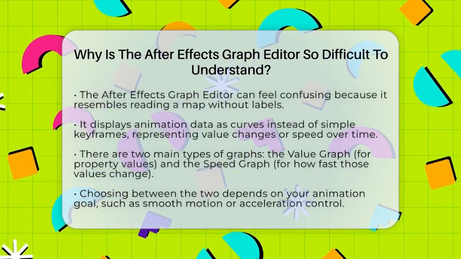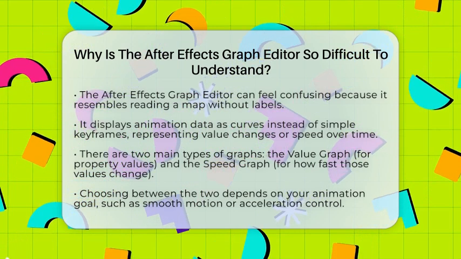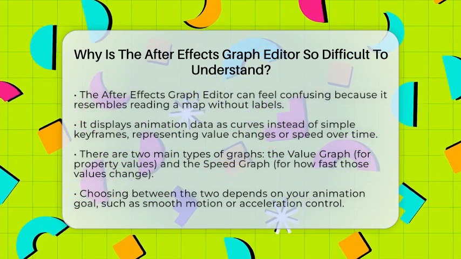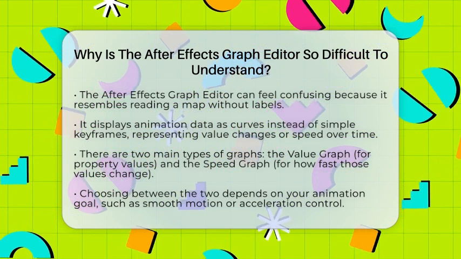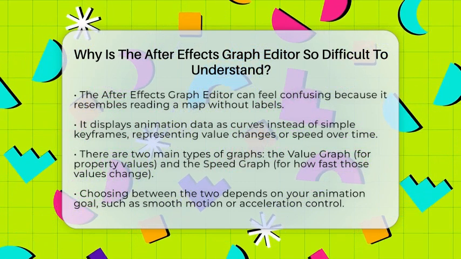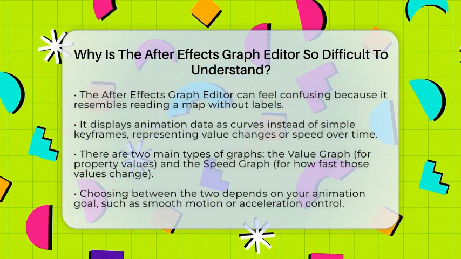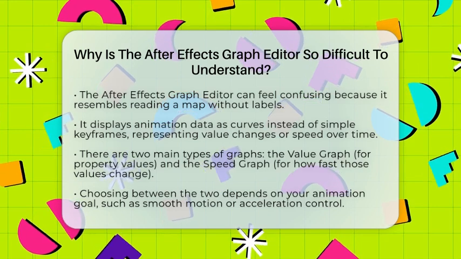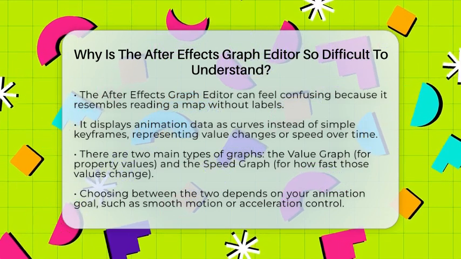The graph editor shows animation data as curves instead of simple keyframes. These curves represent either how property values change over time or how fast those changes happen. Beginners often get lost because this is very different from the straightforward timeline view.